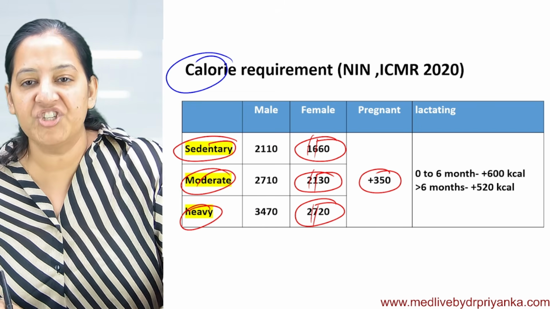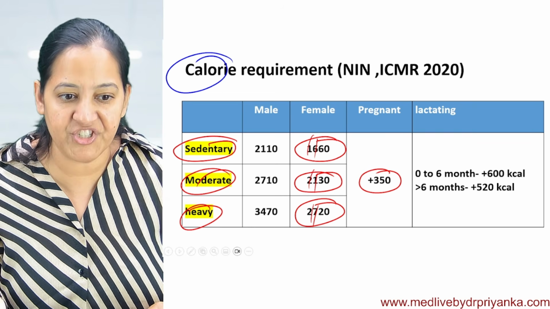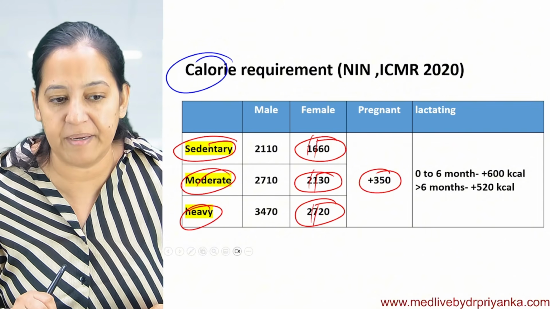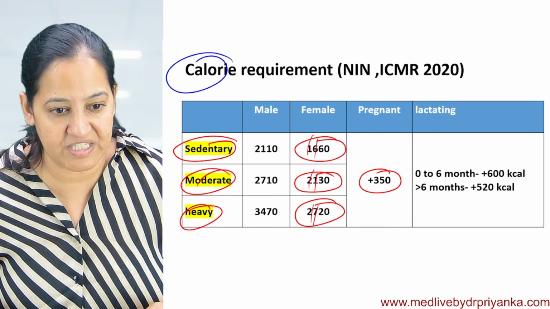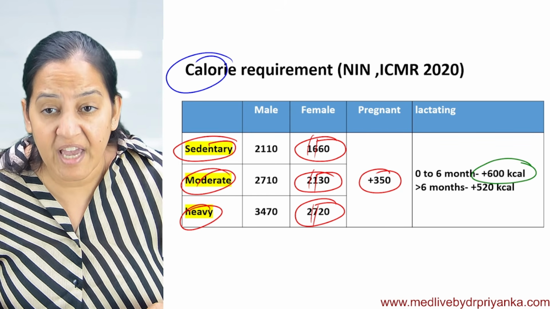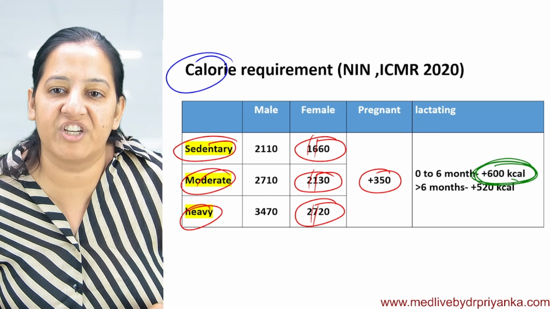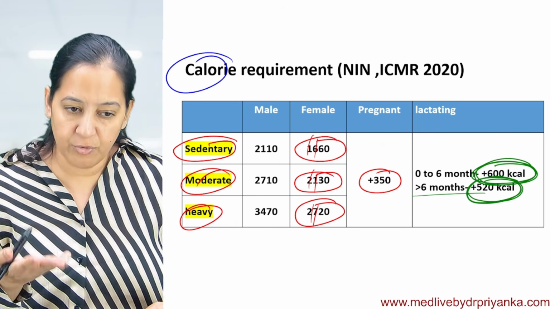Got it? During lactation, she requires even more, because during lactation, she has to feed her baby also. So she has to eat double. So during the first 6 months of lactation, she has to take an additional 600 calories. And after 6 months of lactation, she has to take an additional 520 calories. Because after 6 months, weaning is started.